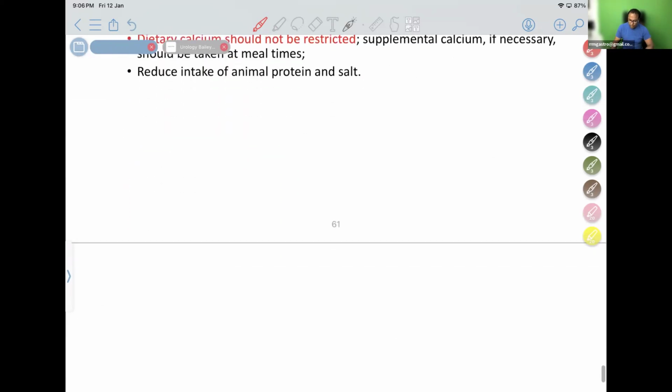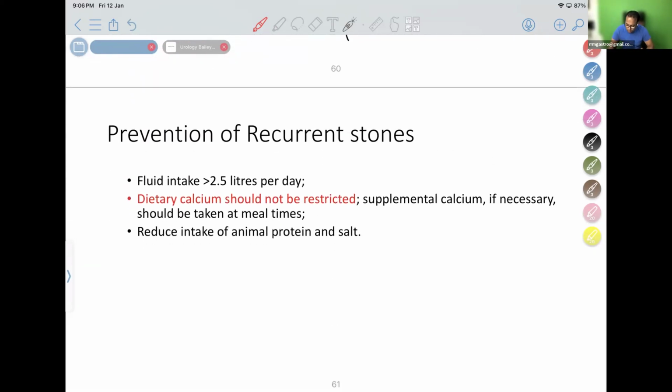So finally, what should I advise them to prevent recurrent stones? Advise them 2.5 liters of water per day. Very important. Advise them dietary calcium. Very interesting point here. Sir, if calcium is what caused the stone, why give dietary calcium? Dietary calcium should not be restricted. In fact, I will give supplement calcium. Very interesting point. Also reduce intake of animal protein and salt.